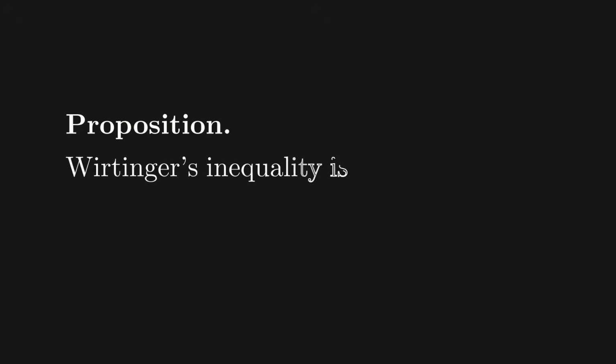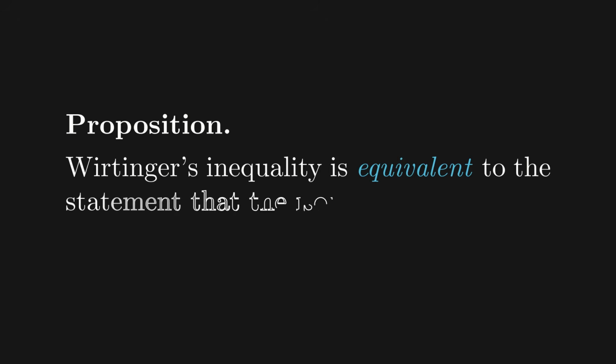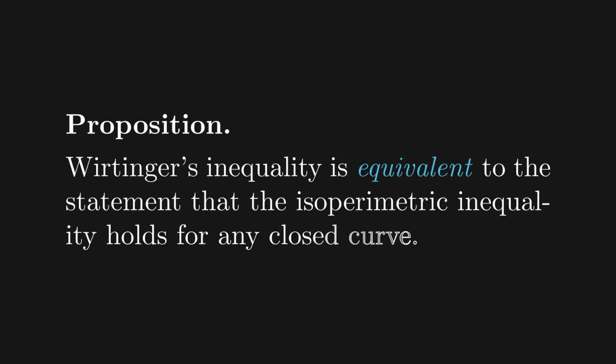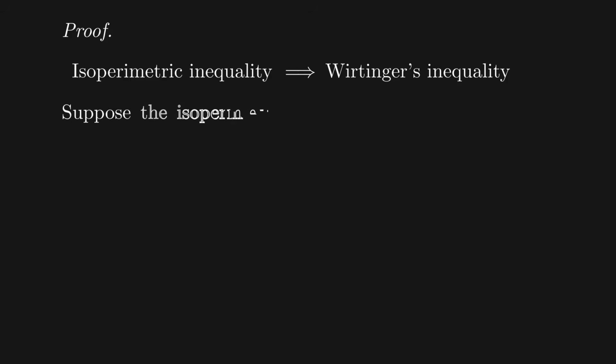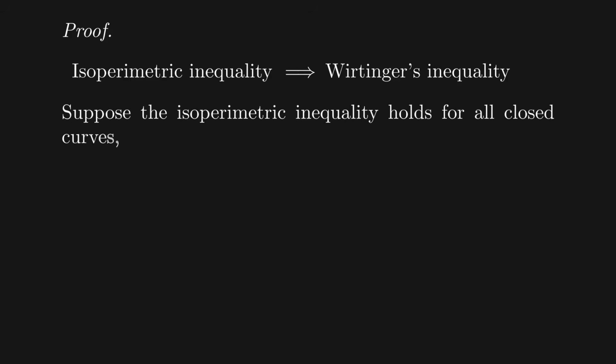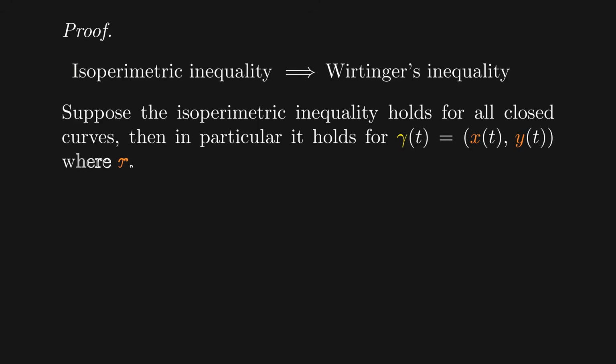To get a little further in the reasoning, we go as far as to claim that Wirtinger's inequality is actually equivalent to the isoperimetric inequality. The first implication, that Wirtinger's inequality implies the isoperimetric inequality, is already seen, so let's do the reverse implication. Suppose the isoperimetric inequality holds for all closed curves. Then, in particular, it holds for a gamma such that the following holds.